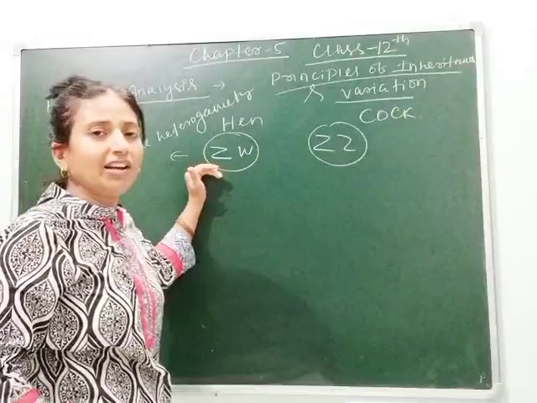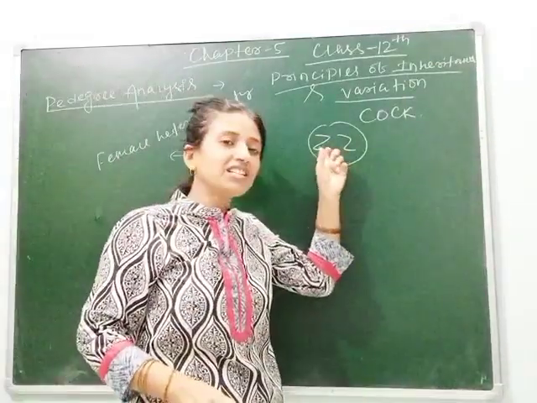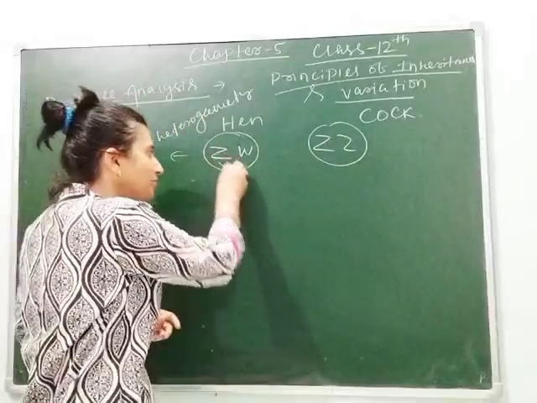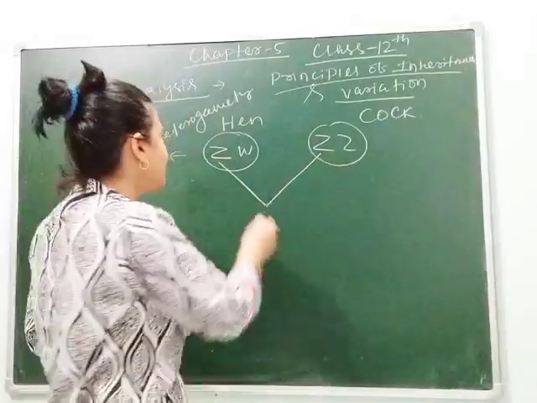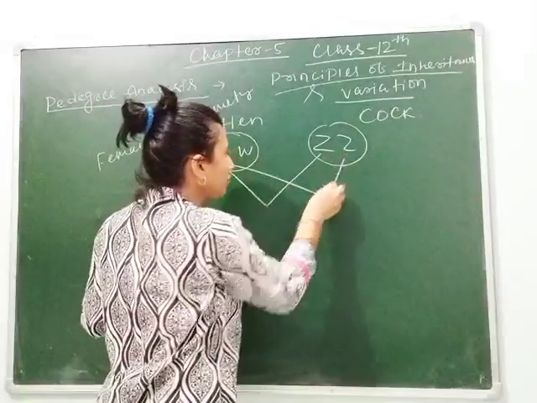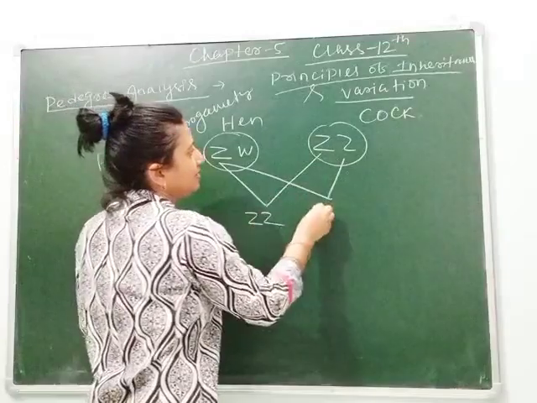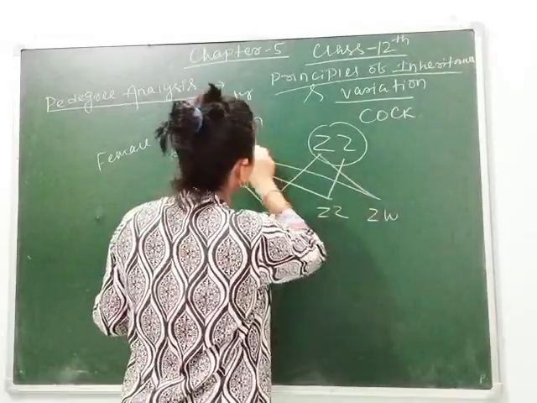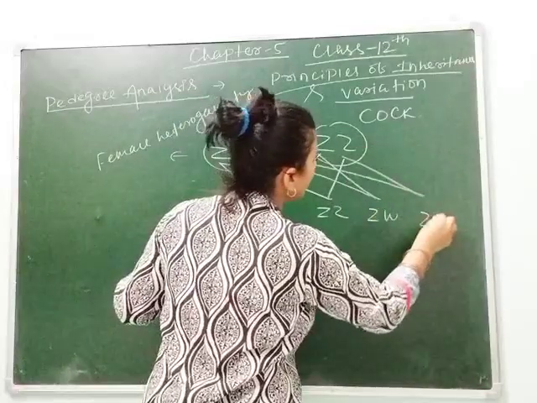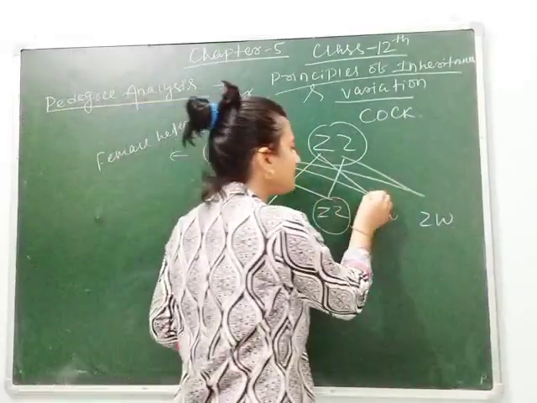It means the female contains two different sex chromosomes and the male contains the same sex chromosomes, due to which the female is responsible. And while I did the cross, by mistake I wrote here ZZ, ZW. I just wrote only ZZ and ZW.